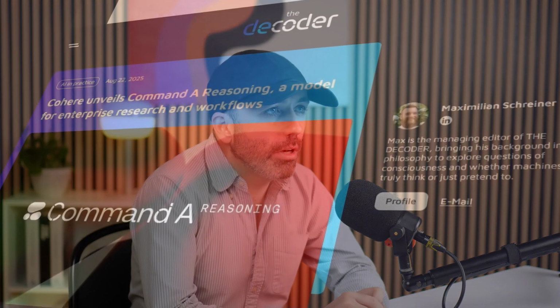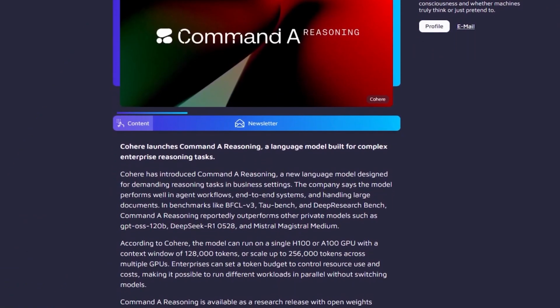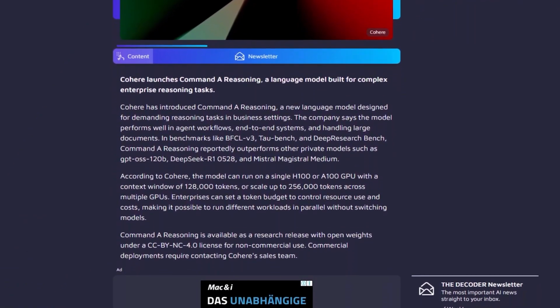Finally, Cohere has released Command A Reasoning. This is a new language model designed for demanding reasoning tasks in a business setting. It's great for agent frameworks.